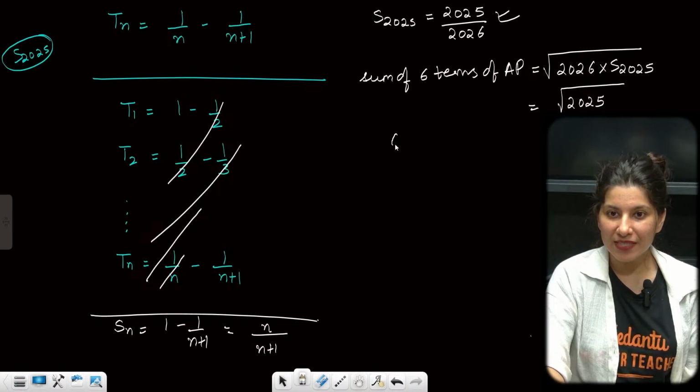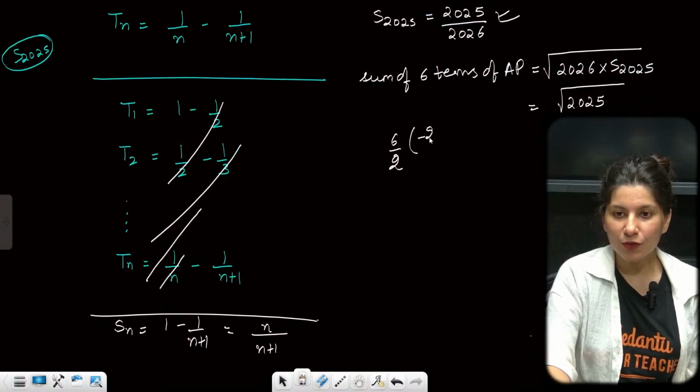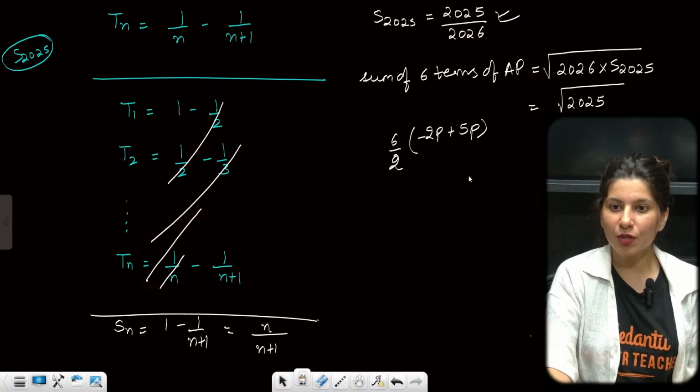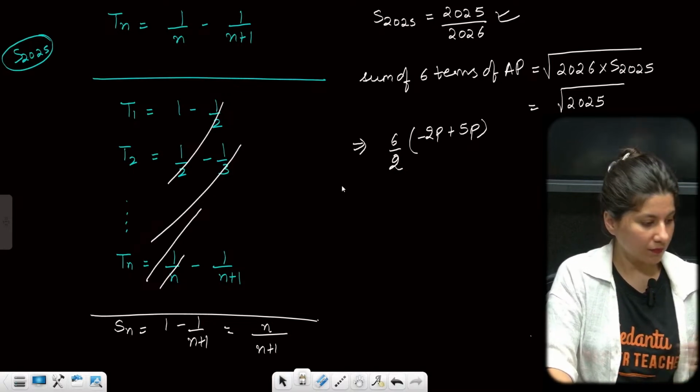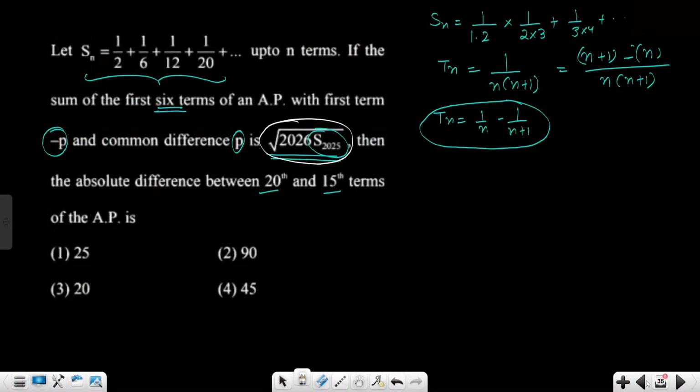So 6 terms, 6 by 2, 2 times A. Now can you see the first term is minus P. So minus 2P plus 5 times D, which is also P. This is what you're getting. Okay, just in case, this is going to give you 5P minus 2P is 3P, which is going to give you 45. So 3P is 15, P is 5.